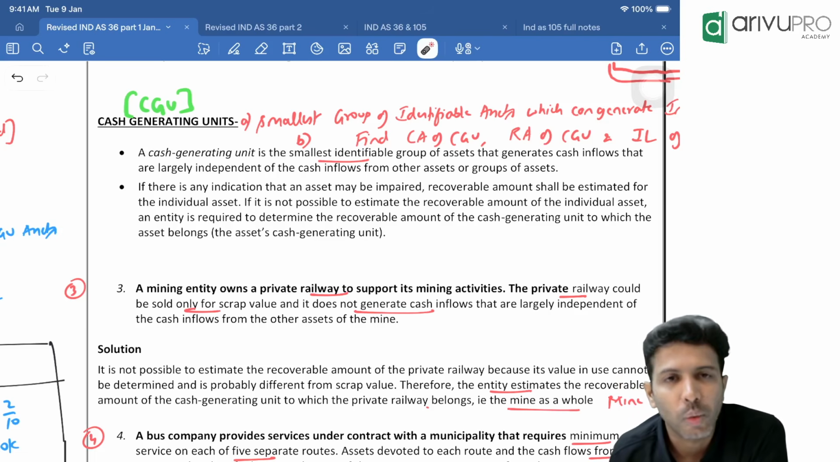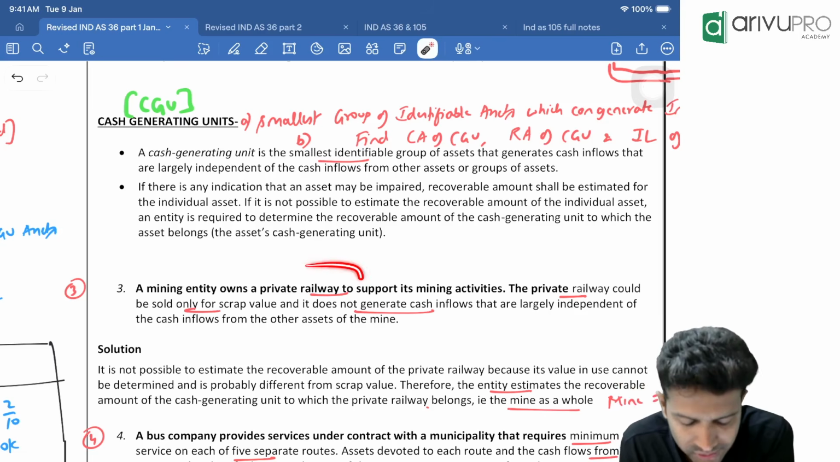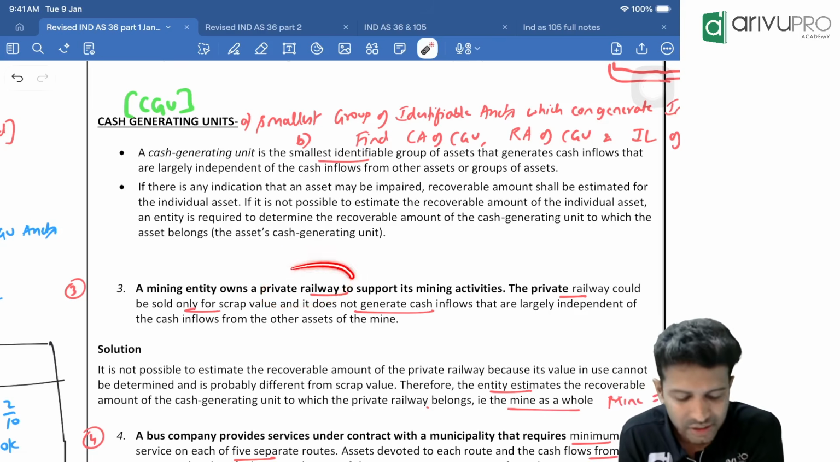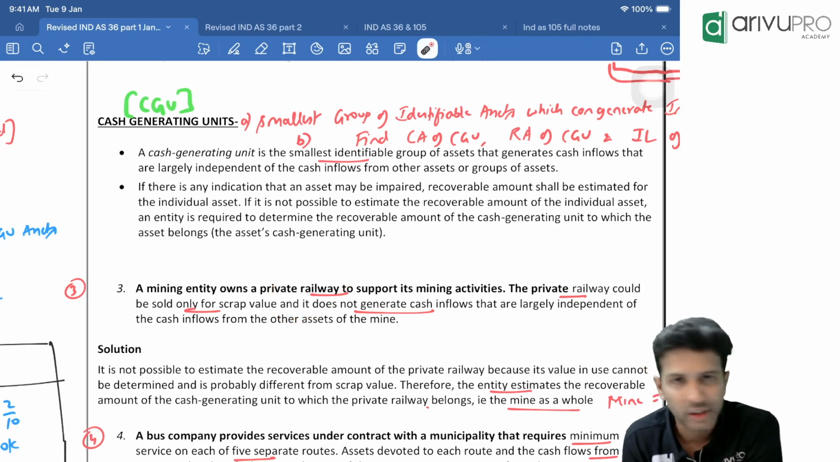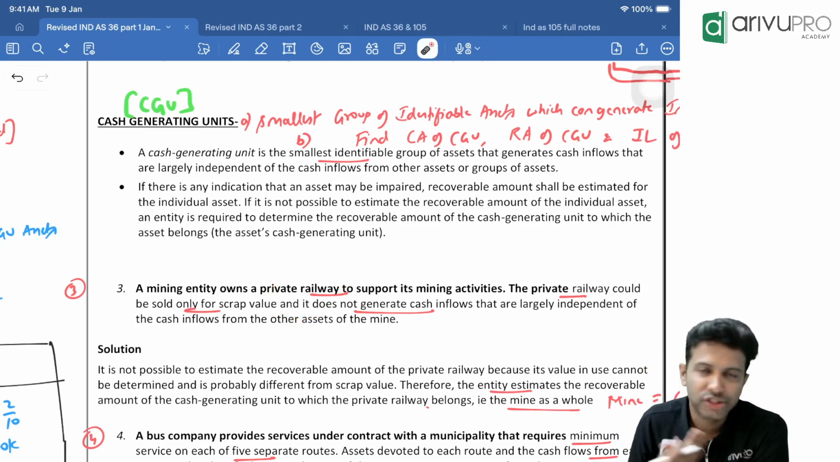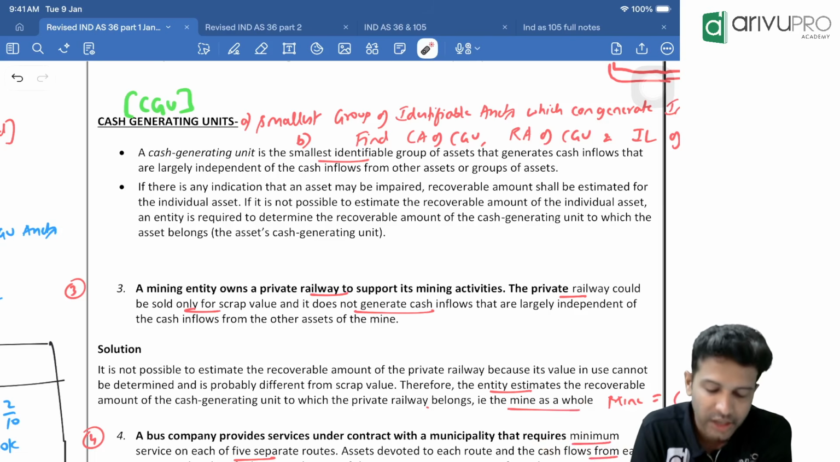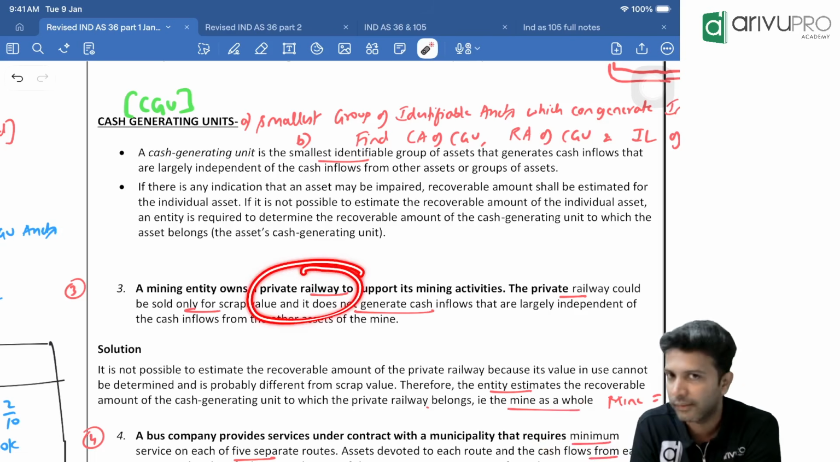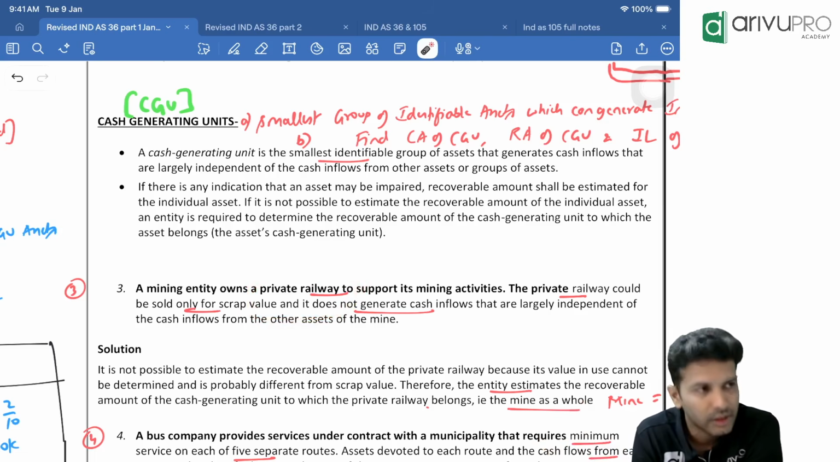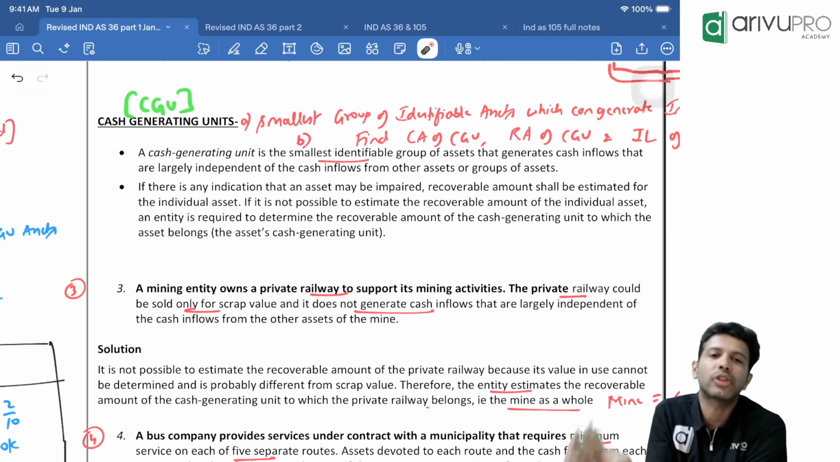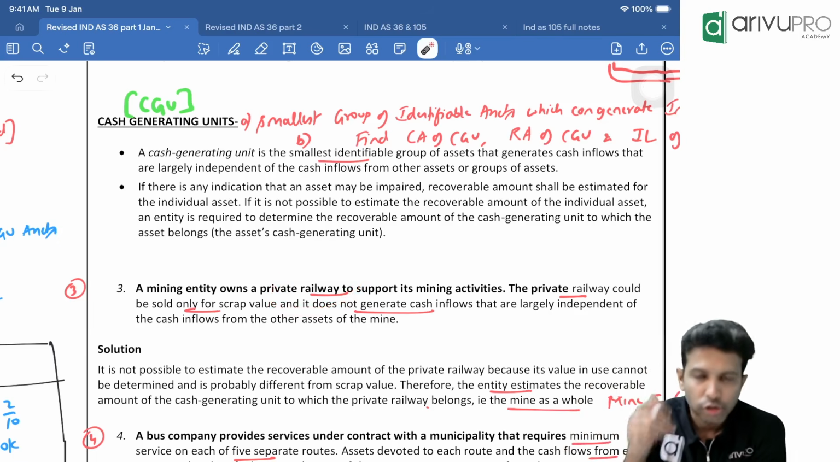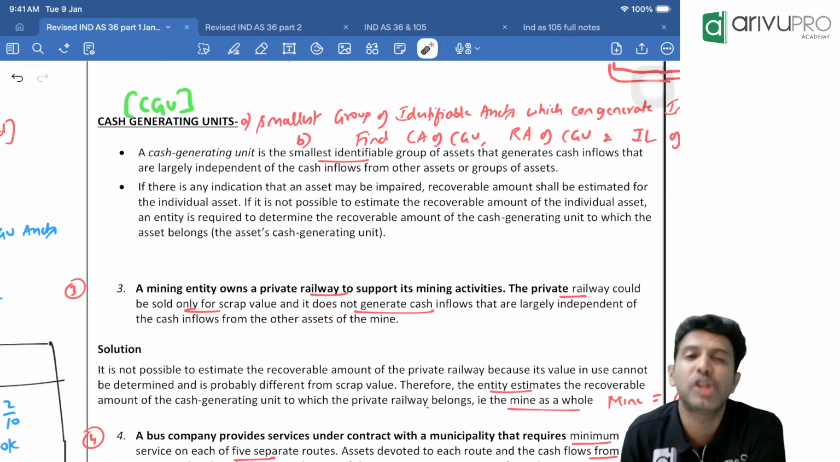Now you tell me, sir, what is this? They're trying to ask, is this railway a separate CGU? Can you treat a railway line as a separate CGU or you cannot? No, since it is not generating independent assets. Or to rephrase this question, can you do the impairment check on railway on an individual basis? No. Why? Because it does not generate independent benefits. So you'll have to do the impairment check at CGU level.